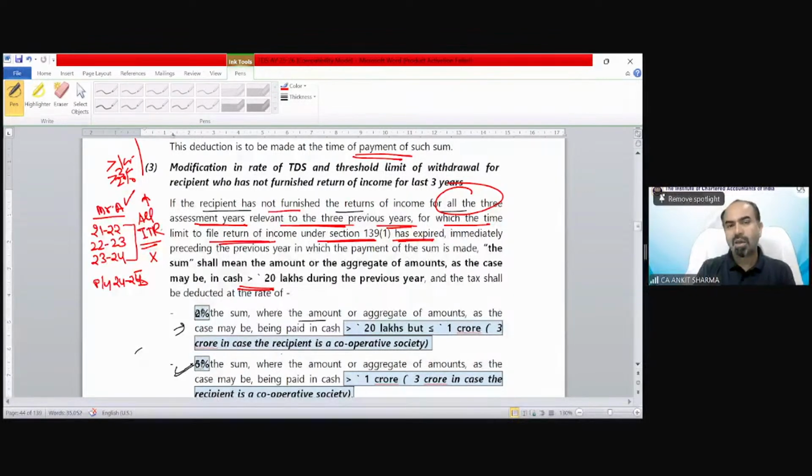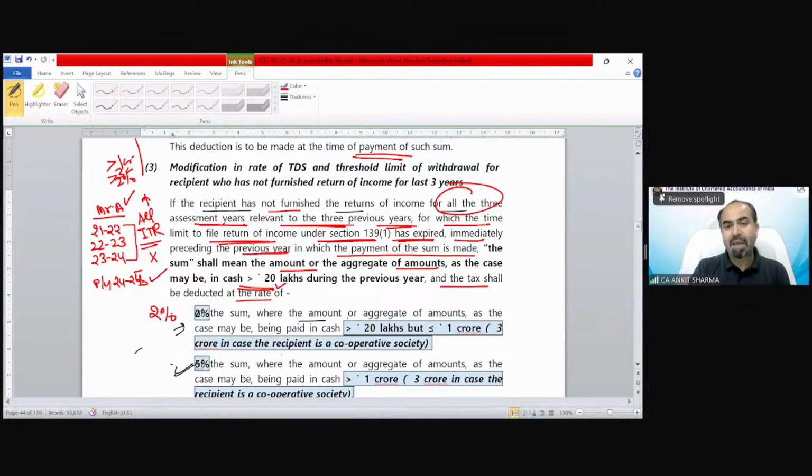In summary, if you did not file your ITR on time, immediately preceding the previous year, our previous year was 24-25, in which the sum payment is made, the sum shall mean the amount or the aggregate amount, as the case may be, in cash exceeding 20 lakh. So the limit of 1 crore is going to be reduced up to 20 lakh rupees, and more to come. And the tax shall be deducted at the rate of 2%.